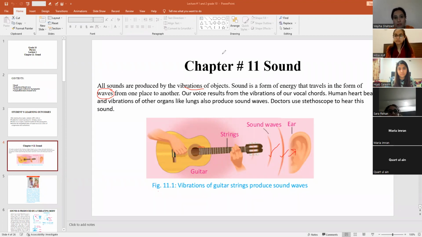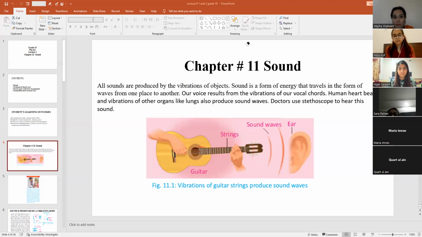So in this way the sound is produced, right? This is the definition of sound, that sound can be produced by a vibrating body, and this vibration must travel in the form of a wave to our ears. Then we call it sound.